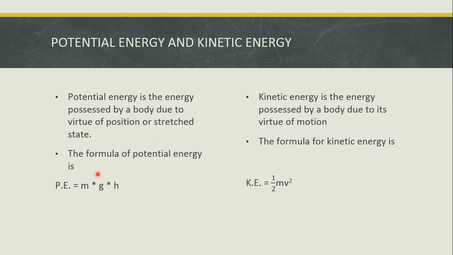At that time it possesses some amount of energy. As you know, a body can't stay without energy, and energy will always be in a body. That is due to its position, and in a catapult when you stretch it, there will also be potential energy.